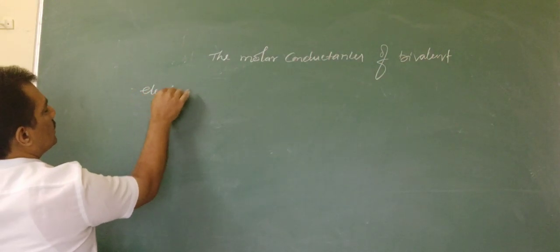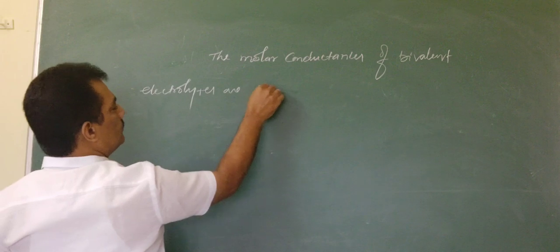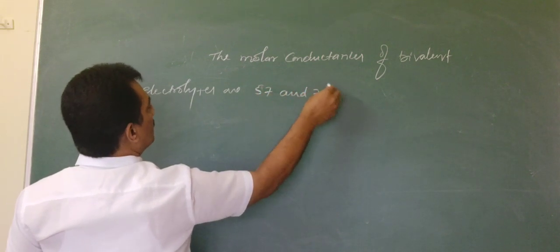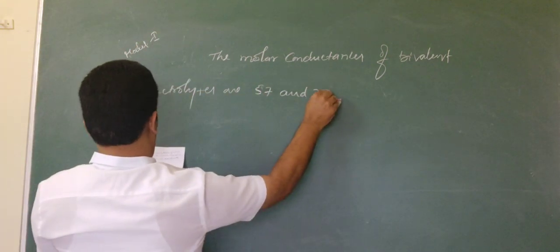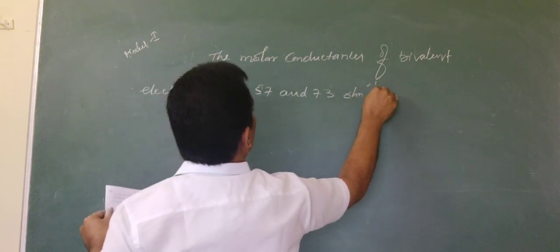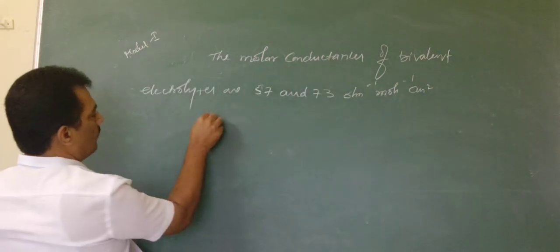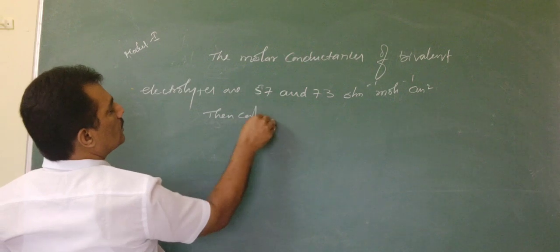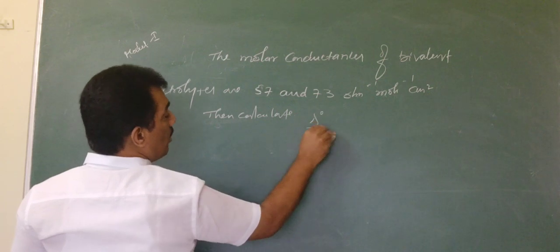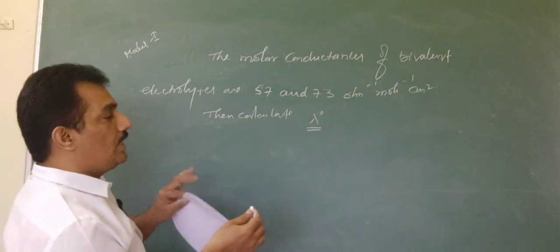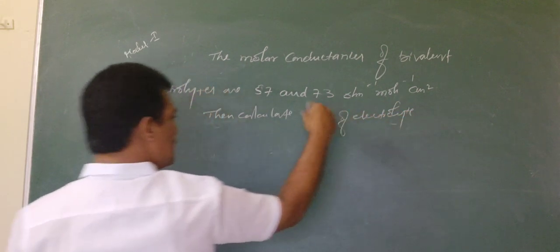The values are 57 and 70, this is model 1, and 73 ohm inverse mole inverse centimeter square respectively. Then calculate lambda infinite or lambda naught, that is the conductance at infinite dilution of that electrolyte. Try on your own. It is a very basic level question.